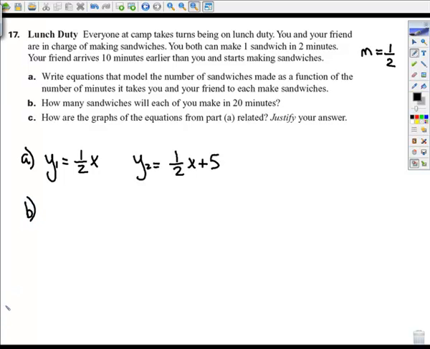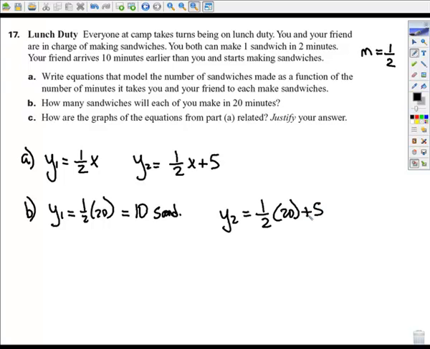Part B, how many sandwiches will each of you make in 20 minutes? So you will make a half times 20. So you're going to make 10 sandwiches. And your friend, assuming they've already made the 5, so they're really working 30 minutes, they're going to do half of 20 plus 5. So your friend is going to make 15 sandwiches.